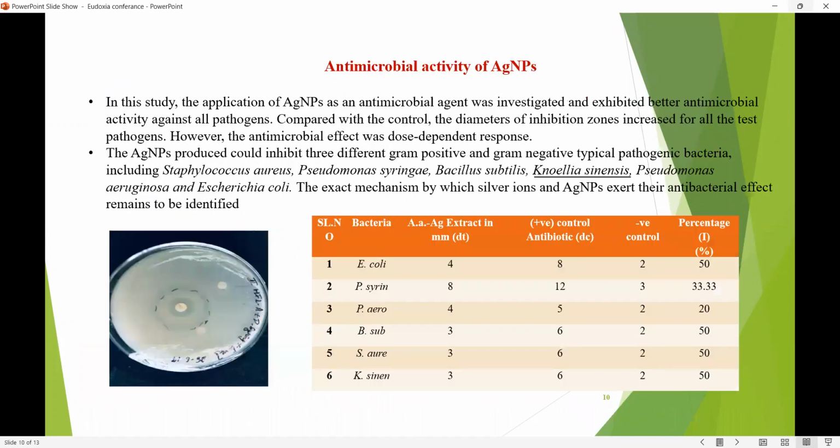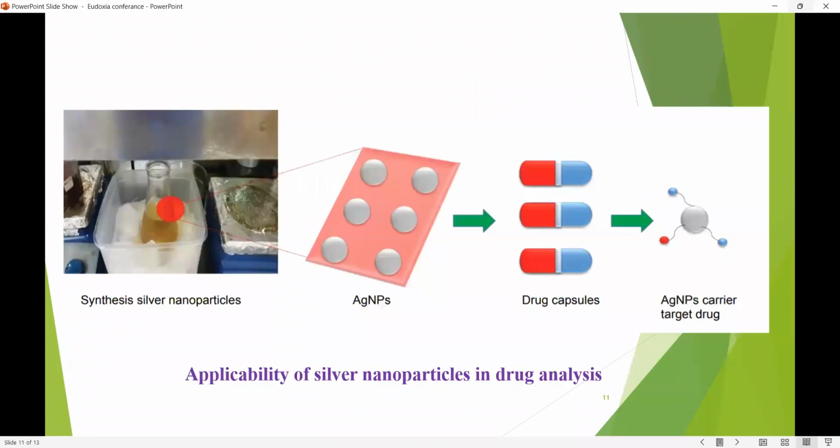Followed by this, we went for antimicrobial activity, to see whether the nanoparticles would be resistant to microorganisms. We used 3 gram-positive bacteria as well as 3 gram-negative bacteria. Based on the result, the gram-negative bacteria showed good resistance power with the nanoparticles. Finally, these silver nanoparticles can be used for drug production, especially in the treatment of cancer diseases.